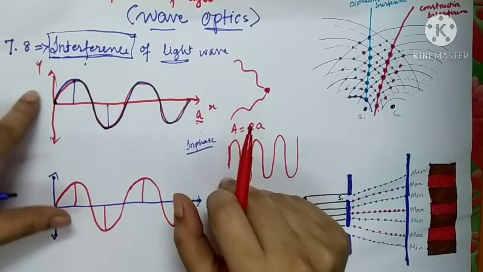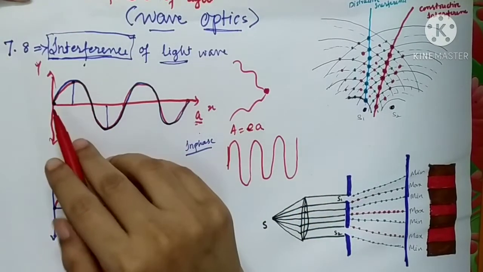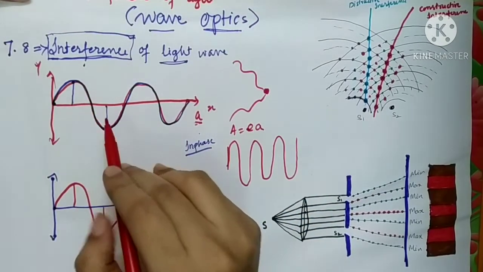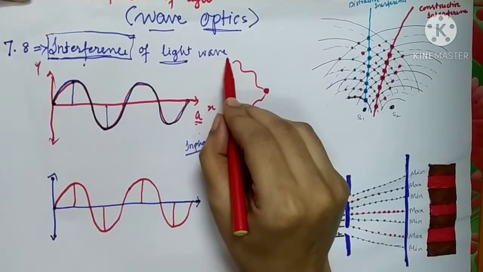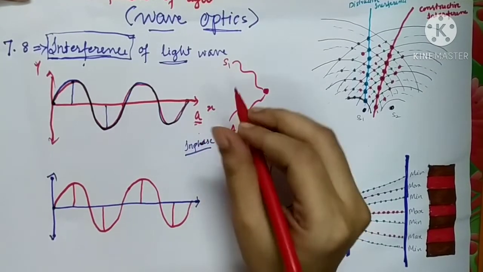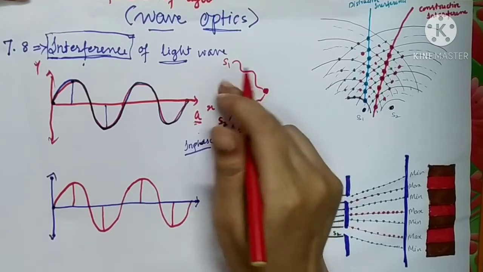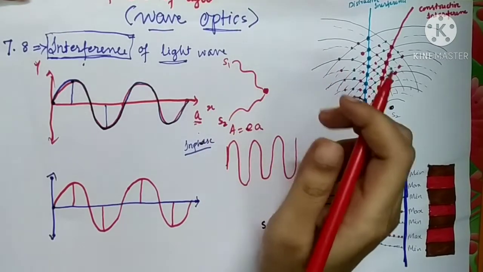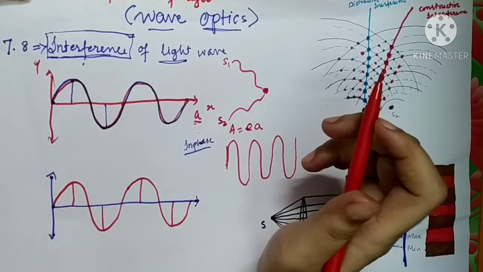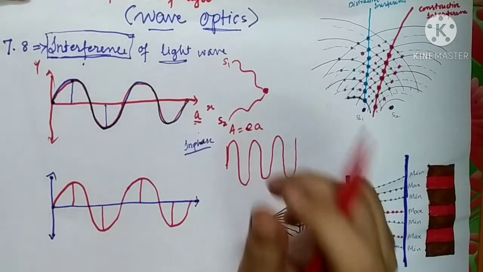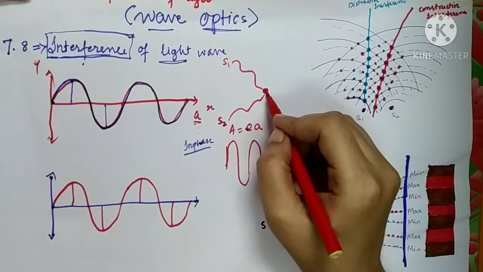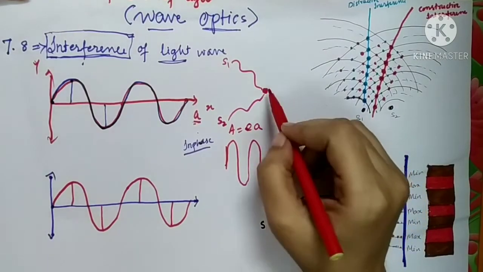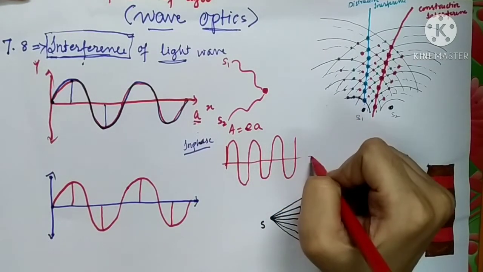Students, suppose these two waves are light waves. It means we have taken two sources of light, S1 and S2, emitting two wave trains. These are the two light waves. So the resultant wave will have a large amplitude.